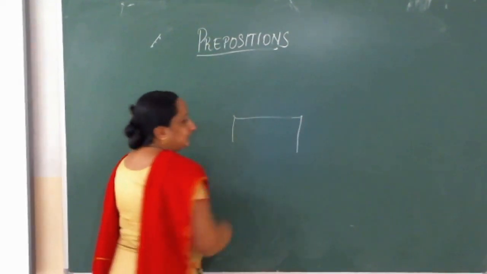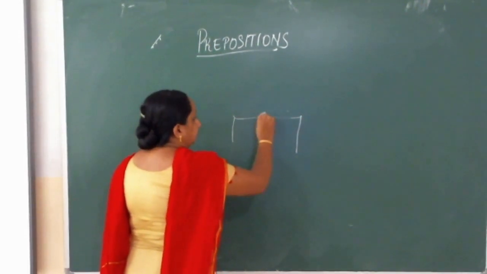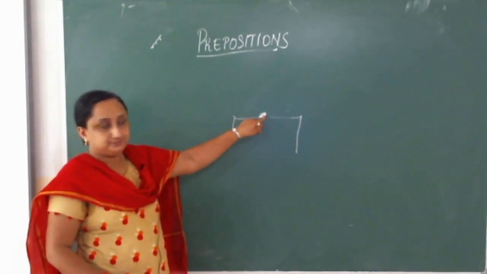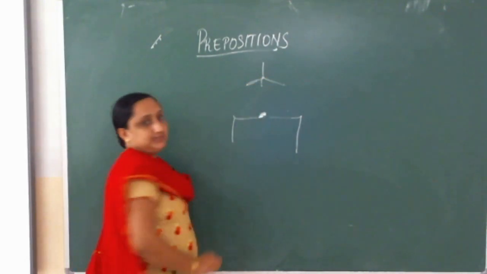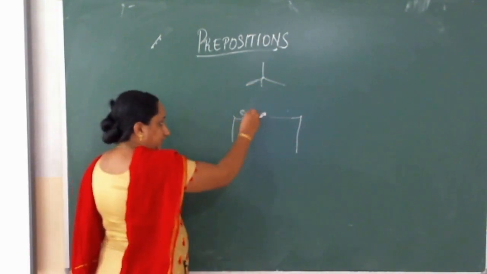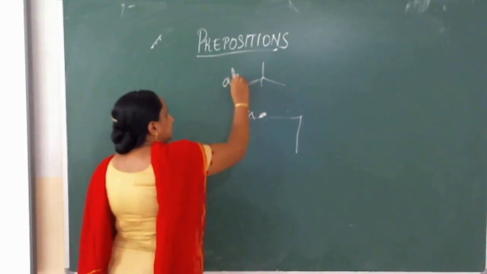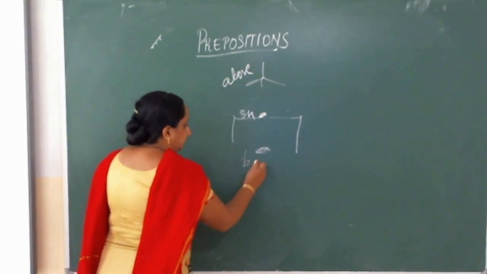Now, if I say, I kept my book on the table, it's telling me it's on the table. The fan was above the table. So "on" is showing me the position. "Above", again, is showing me a position. Here, there's a ball below the table.